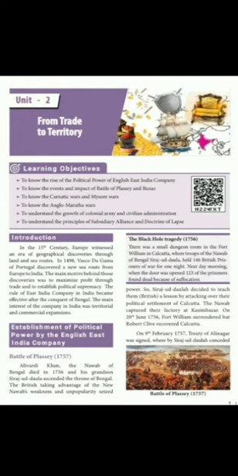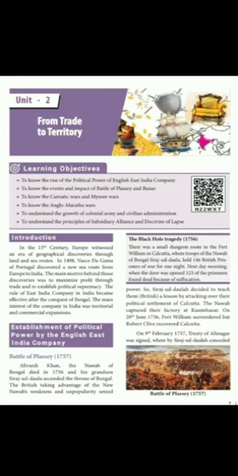First one, learning objectives. To know the rise of the political power of the English East India Company, to know the events and the impact of the Battle of Plassey and Buxar, to know the Carnatic Wars and Mysore Wars, to know the Anglo-Maratha Wars, to understand the growth of colonial army and civilian administration, and last one, to understand the principles of subsidiary alliance and the doctrine of lapse. So these are the topics we are going to discuss deeply.